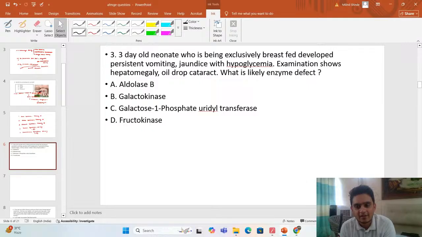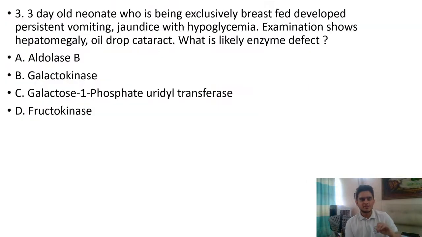So first, how to approach a question? See, we have a 3-day old neonate. So what does this tell you? When we talk about a 3-day old neonate, this means the child has had something since birth, something that has started since birth. But as the child was born healthy, there is something that is missing in the child. But the mother was taking care of the child when the child was in the womb. So that was not the problem. So what can it be?